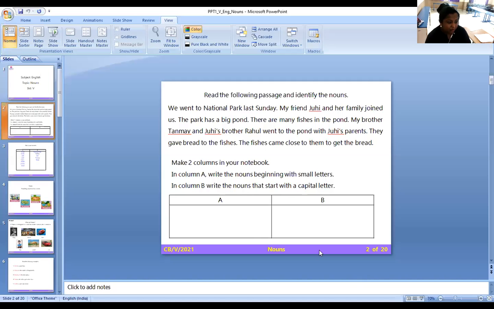Still there is more out there, but I don't want to go further. For today's class, I'm going to stop here and continue this same topic in my next class with more examples. Students, the important thing is what we have learned in this class: material noun, collective noun, abstract noun.